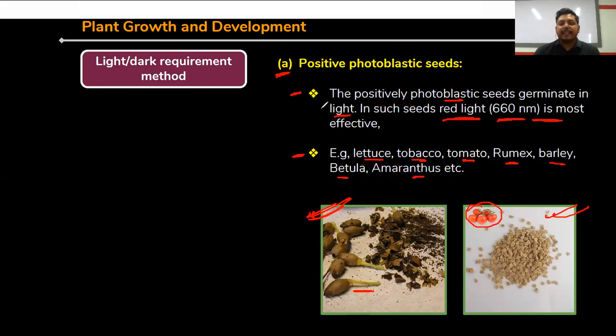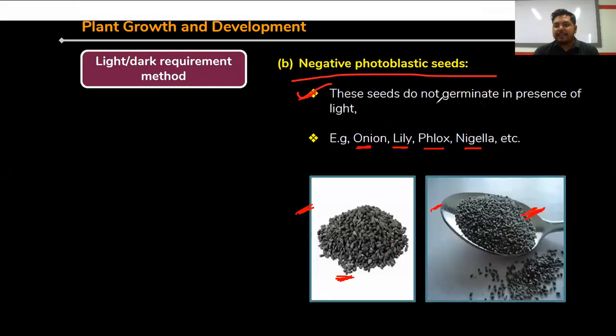Next one, negative photoblastic seeds. So these seeds do not germinate in presence of light. Negative photoblastic seed means those seeds are not germinated in presence of light. For example, onion, lily, phlox, nigella, these are the examples of negative photoblastic seeds that are germinated in absence of light.